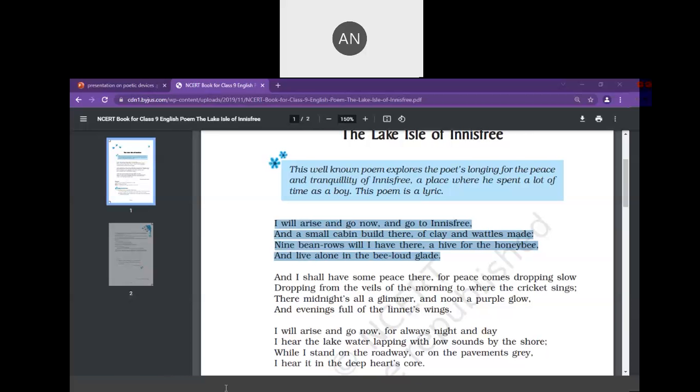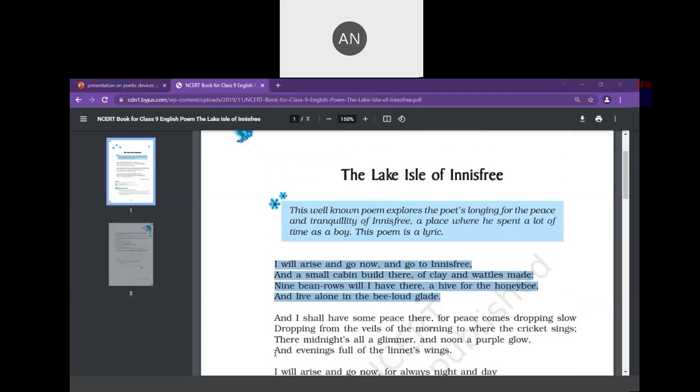Now one more thing: if the nine bean rows had been the second line and a small cabin had been the third line, then the rhyme scheme would be AABB.